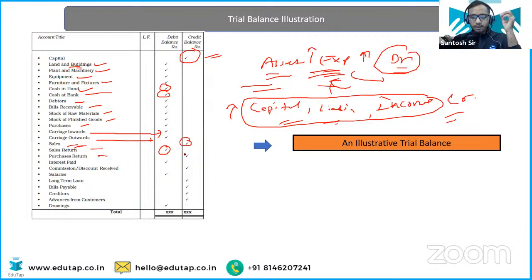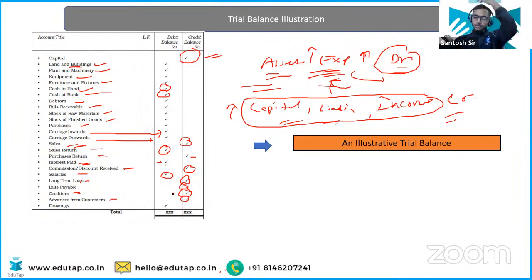Purchase return, credit balance. Interest paid, expense, so debit balance. Commission received, income, so credit balance. Salary paid, debit balance. Long-term loans, liability, is credited whenever it is increased. Bills payable, again liability, credited. Creditors, again liability, it will be credited. Advance from customers, again your liability, that will be credited.